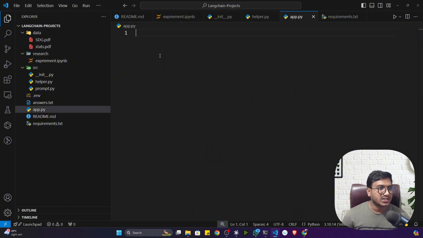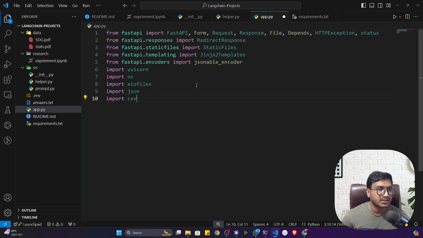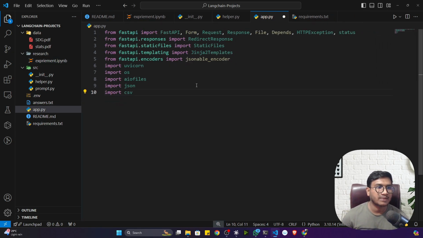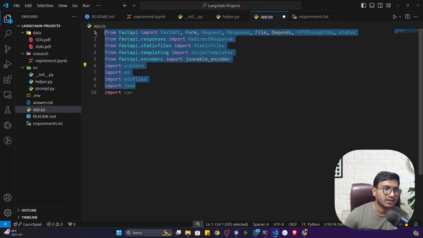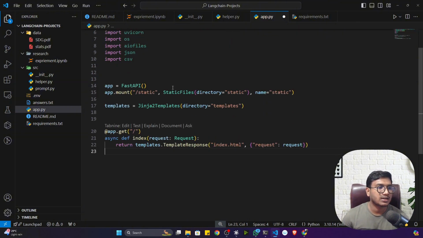But before that, let me initialize my FastAPI related code. If you go to the FastAPI documentation, guys, you will see this is the starter code. That means this is the demo code they also give you. These are the libraries you have to import one by one. Then you have to initialize FastAPI. So how to initialize FastAPI, guys? That's how you can initialize it. See, this is the code to initialize FastAPI. Now here you have to create two folders, static and templates.